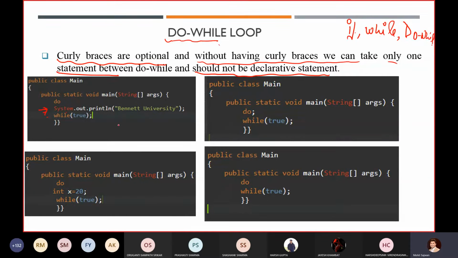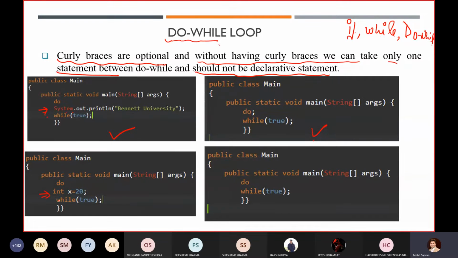Here you can see it over there. If I execute this code, it will execute fine, which means you will not get any error. Similarly, in the second case, this is the representation of no statement in a do while loop. If you don't want to write one, it is valid in Java. The third case is where I haven't used curly braces, but I have declared some variable.